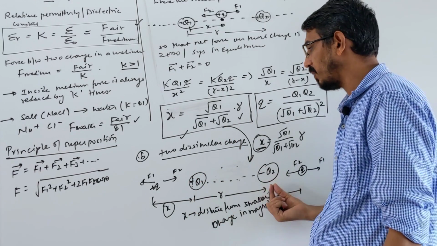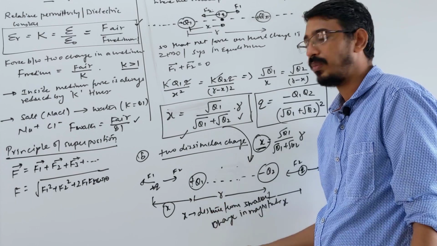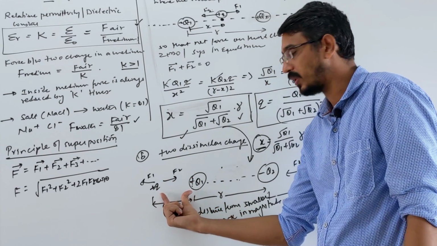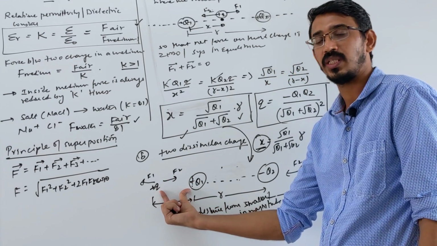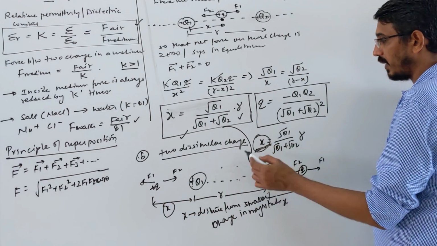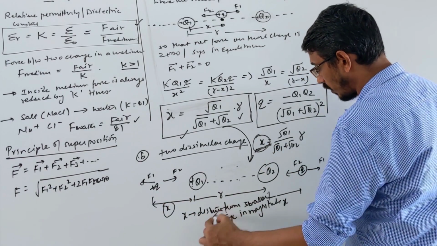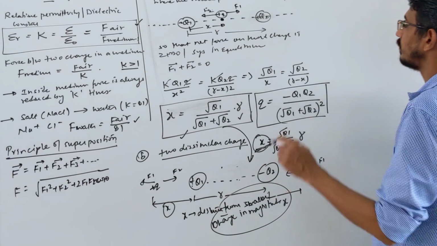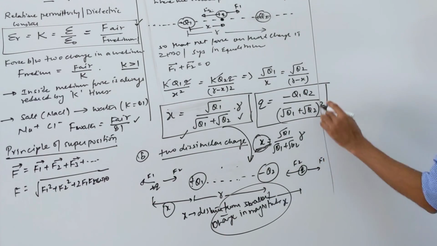With 2 coulomb and 10 coulomb, where will the equilibrium be? Close to the smaller charge. So that x is the distance from the smaller charge at equilibrium. It's very important: the distance x is measured from the smaller charge in magnitude. Okay, these are the equilibrium equations.